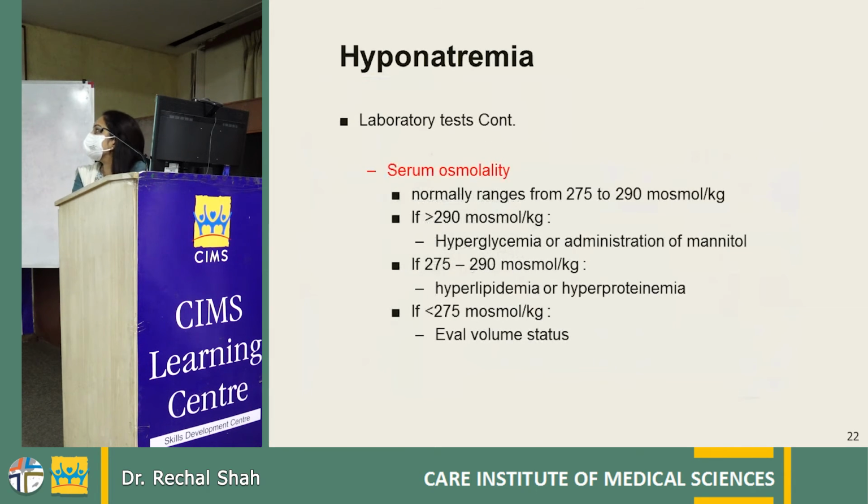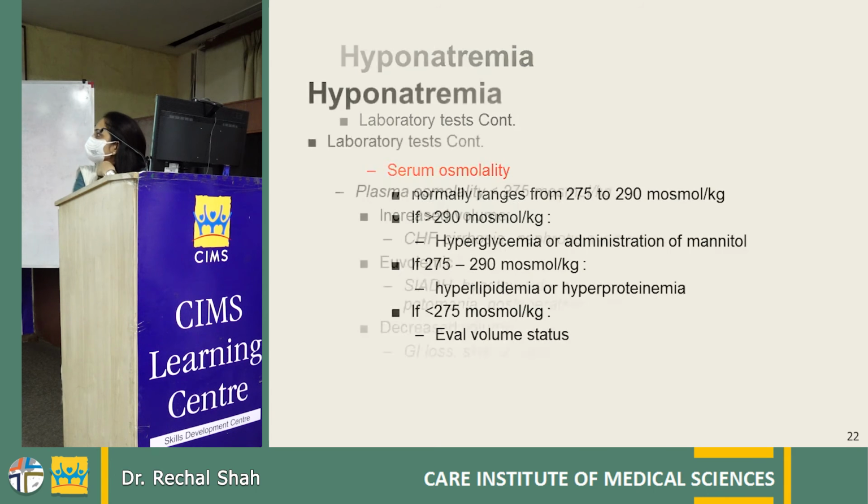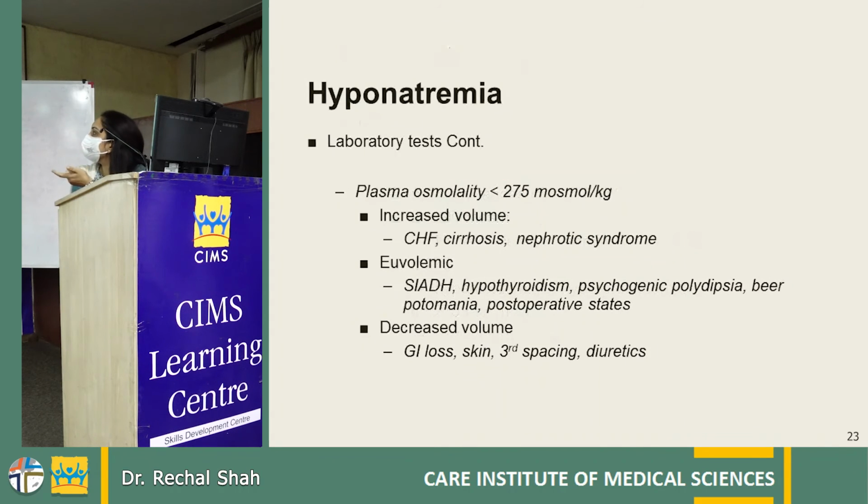First, we have to look for serum osmolality. The normal range is 275 to 290. If it is a hyperosmolar state, then the causes are hyperglycemia or administration of mannitol. If the osmolality is in the normal range, between 275 to 290, it is hyperlipidemia or hyperproteinemia. And if it is hypotonic, the osmolality is less, then it is true hyponatremia, and it is divided as per the volume status, as we have seen in the previous slides.